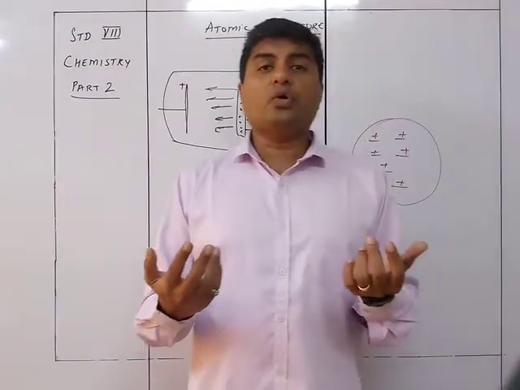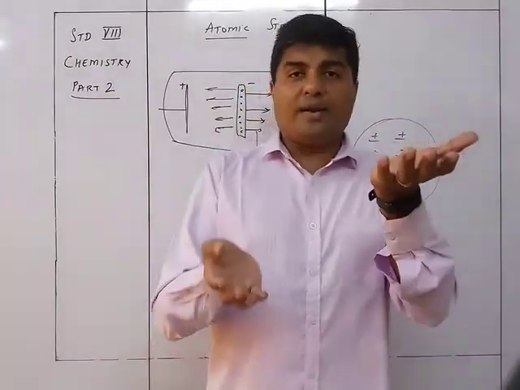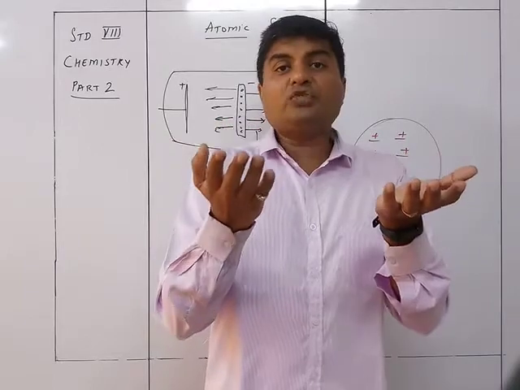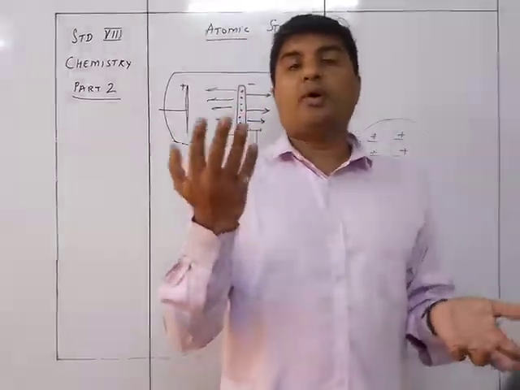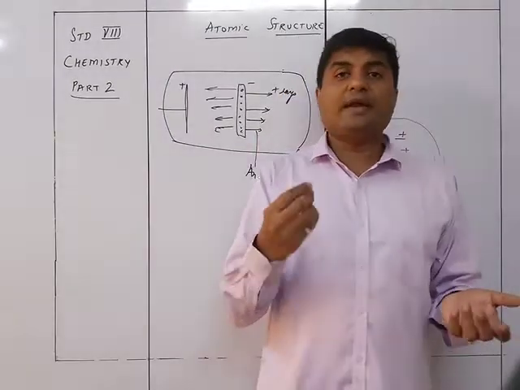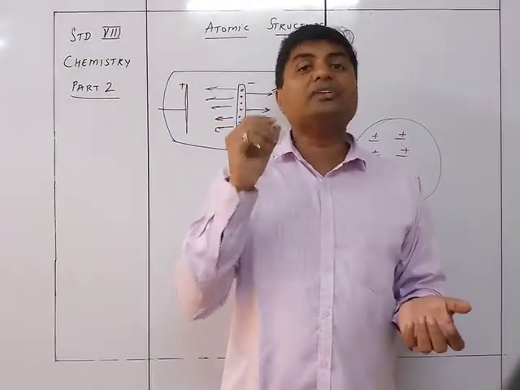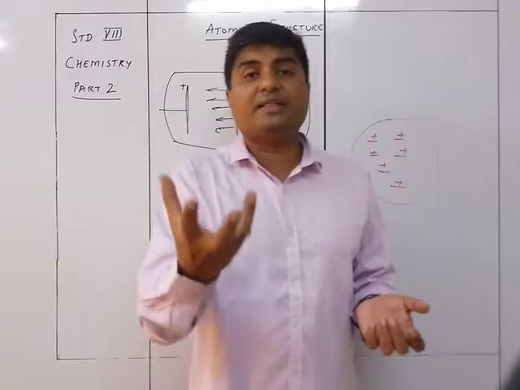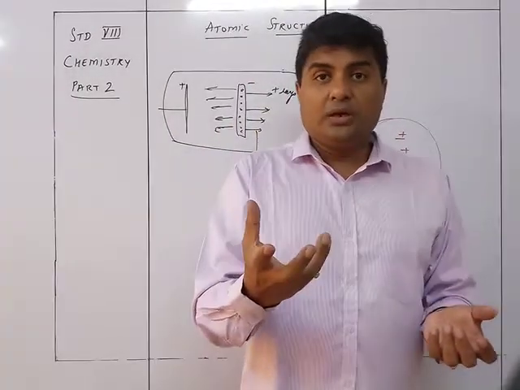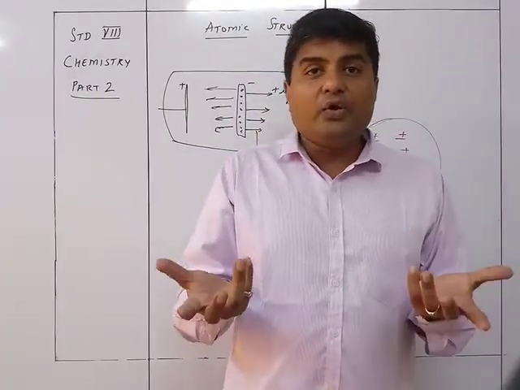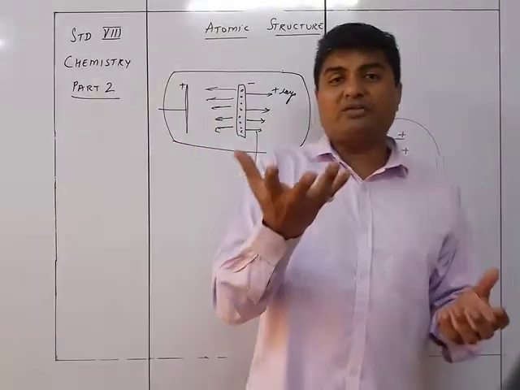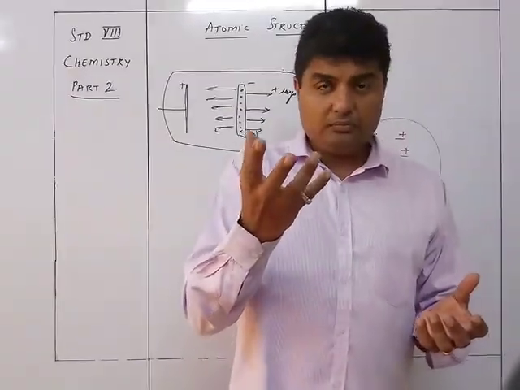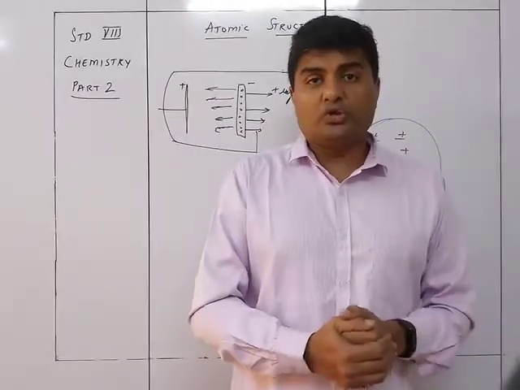So when they came to know that if one has got one and another has got two, mass-wise the helium was 4 times. So then they got an idea that there has to be something else present in the atom which is electrically neutral, but which adds to the total mass of the atom. And that is how the neutrons were discovered.